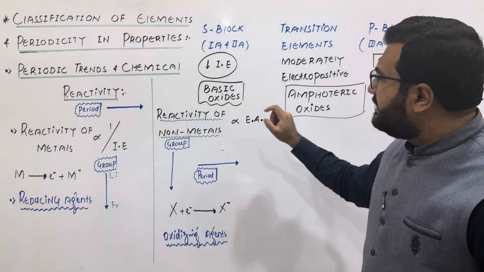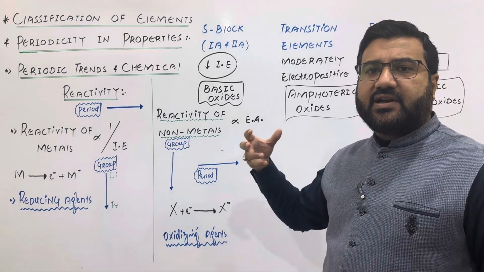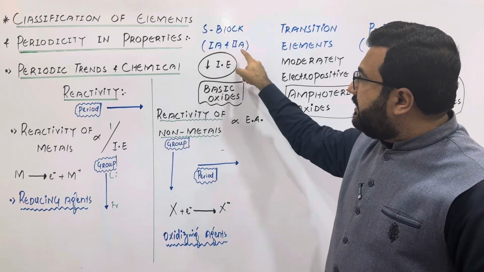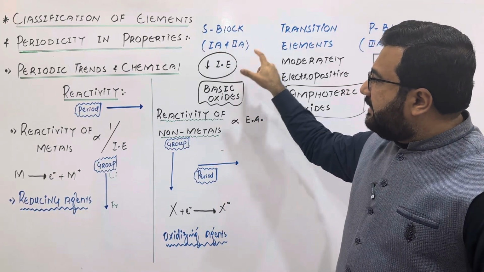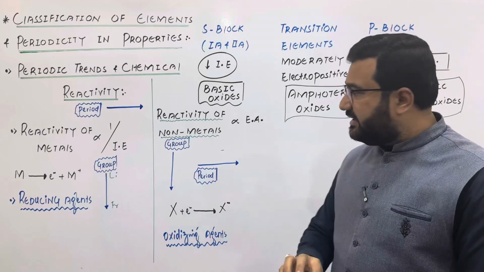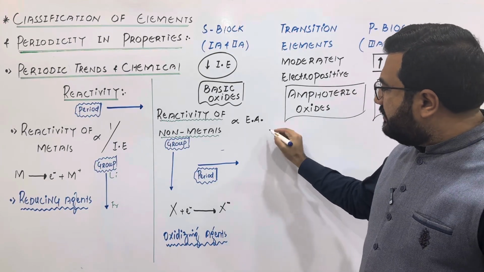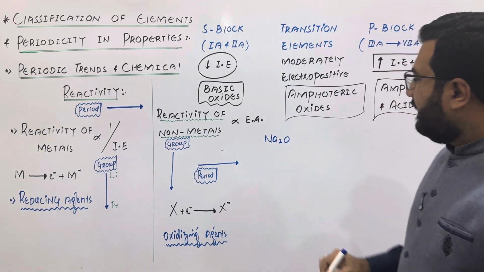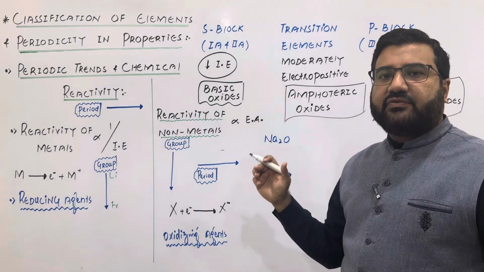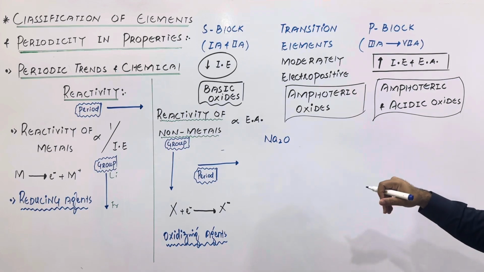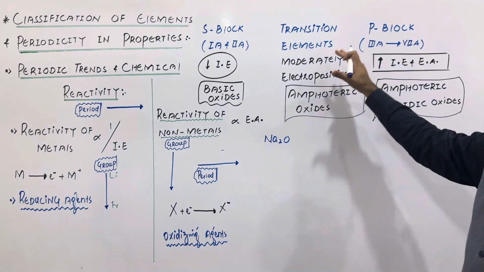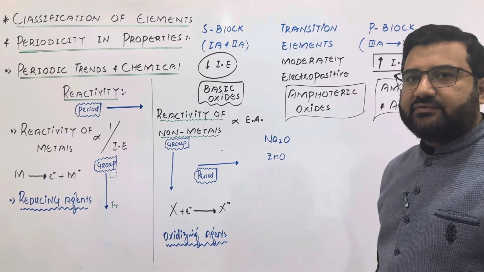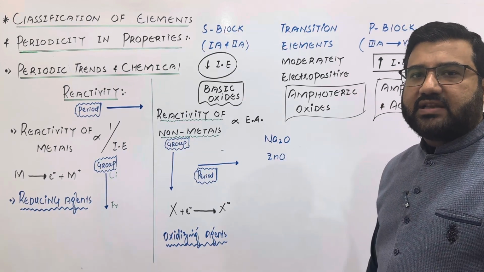Now, my dear students, the reactivity of an element is judged by its reaction with oxygen. When the elements of the alkali metals and alkaline earth metal groups react with oxygen, they form basic oxides, just like the oxide of sodium, that is a basic oxide. When it is dissolved in water, it forms caustic soda, which is a very strong base. The transition elements form amphoteric oxides, just like zinc oxide. Zinc oxide is amphoteric in nature. It reacts with both acids and bases.